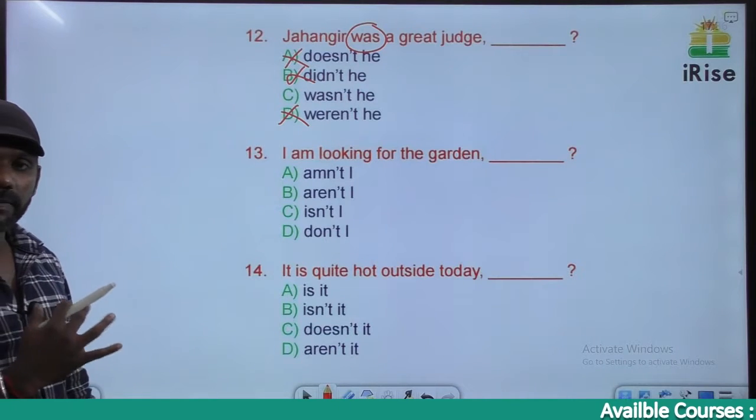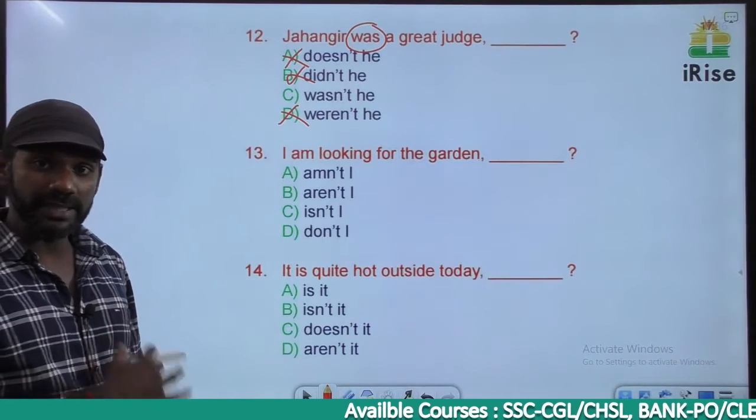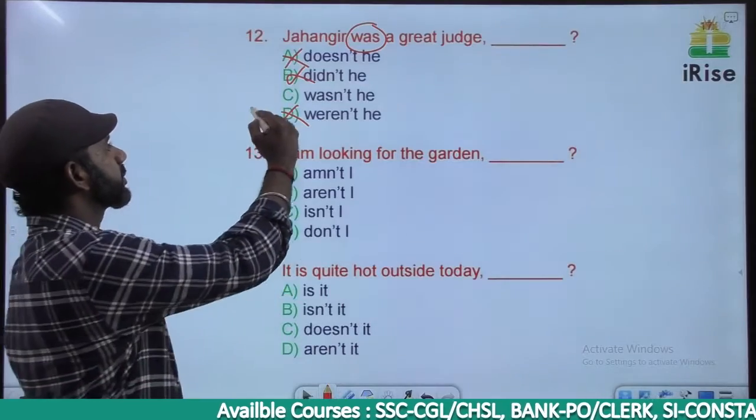There's no negative term in the sentence. So in the tag there must be a negative term. Was not, short form is wasn't. Jahangir means he, so it must be wasn't.